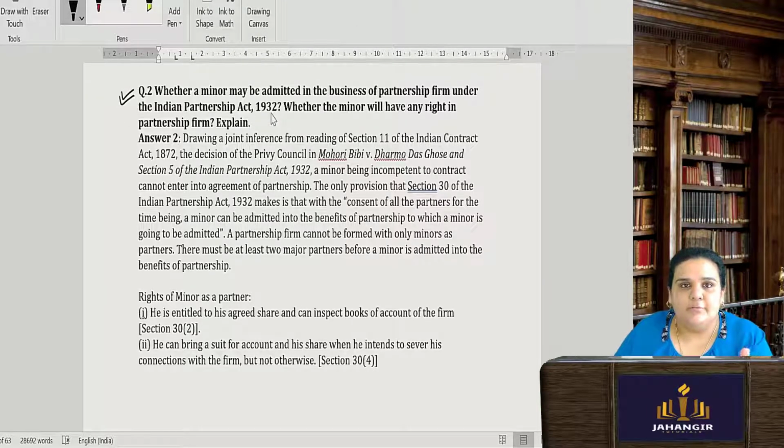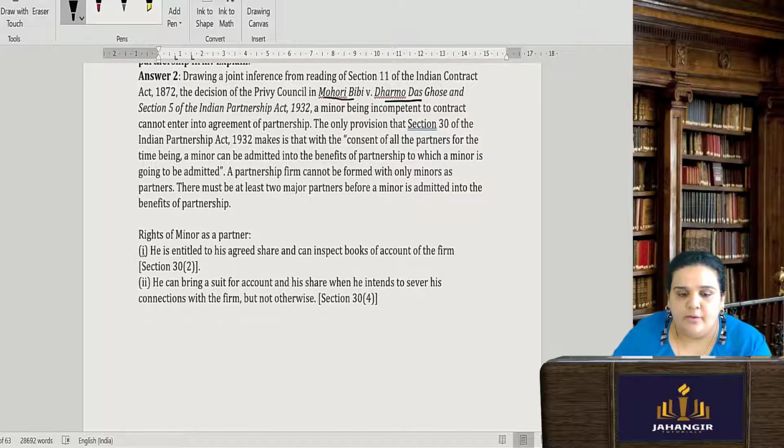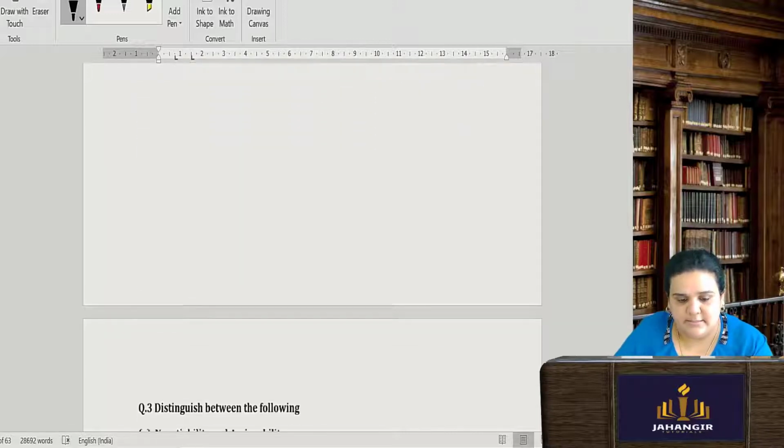Whether a minor can be admitted to the partnership firm, and whether a minor will have any right in the firm, you have to just explain. So it is just that yes, a minor can be admitted. You can give the name of the decision, Mohiri Bibee versus Dharmodas Ghose. It is very much there in your module. A partnership firm with the consent of all the other partners can admit a minor for the benefit of the partnership, and explain what his rights are.